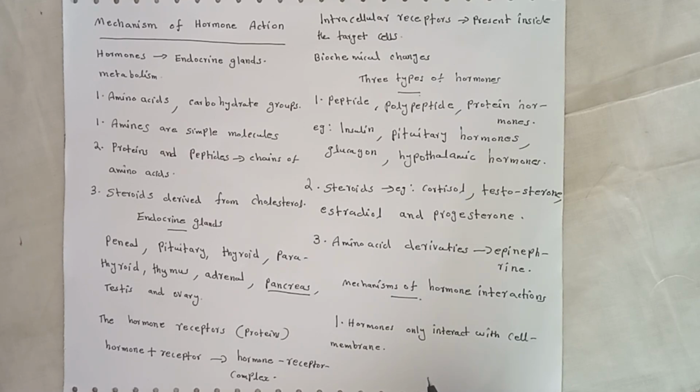These hormones never enter into the target cell but act as the primary one, and they stimulate the second messengers like cyclic AMP, IP3, calcium ions, etc. These second messengers regulate cellular metabolism.